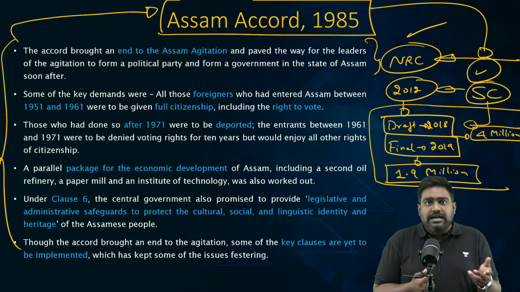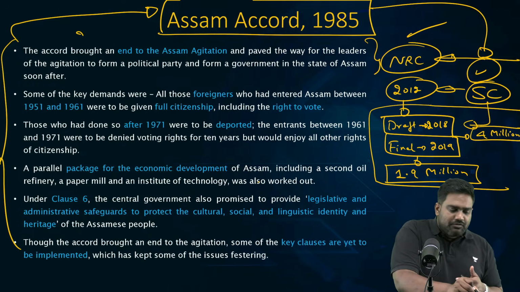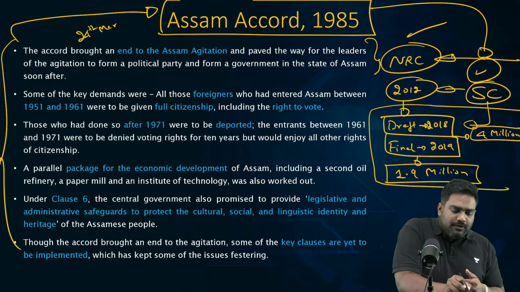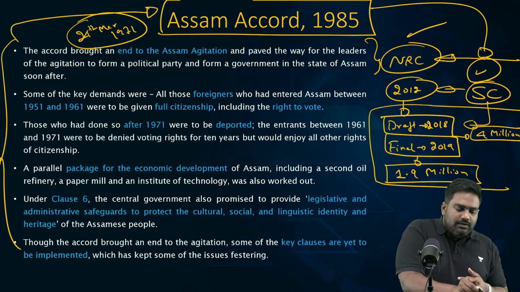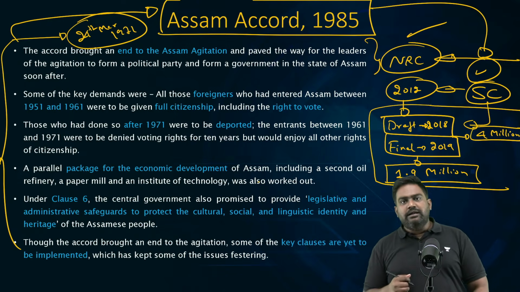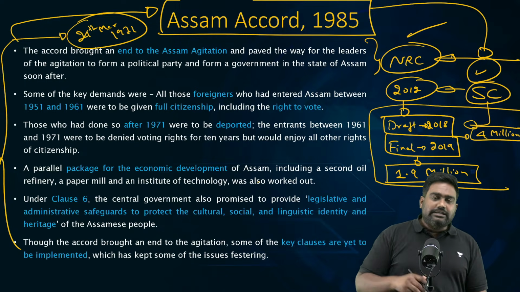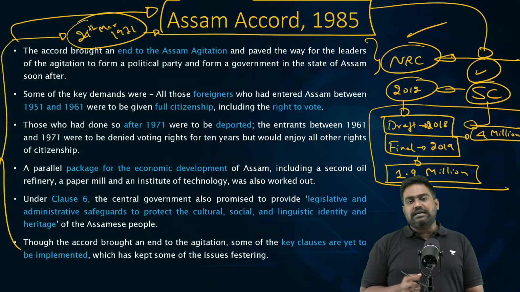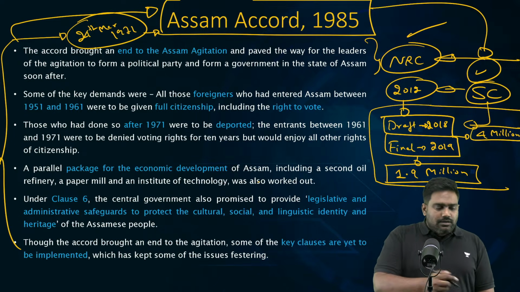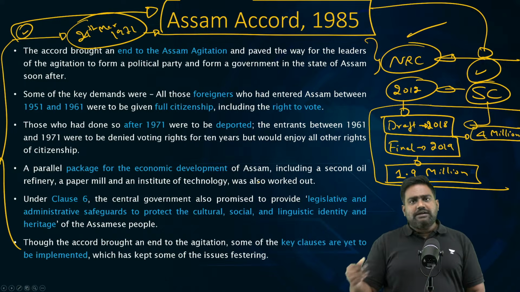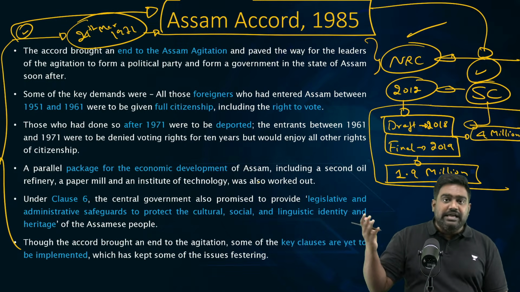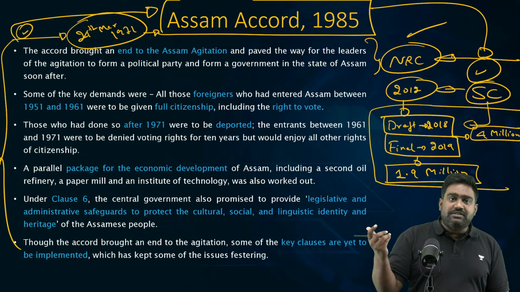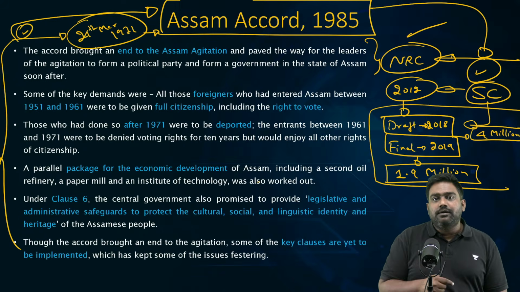Because you have to prove that you were in India before the cutoff date, which is the midnight of 24th March 1971, the day on which Pakistani army unleashed Operation Searchlight, the deadly military operation under which Pakistan targeted the Bengalis in East Pakistan. Many of them may not have the right documents to prove their family tree. They have to prove that even some of their ancestors were in India before the cutoff date.